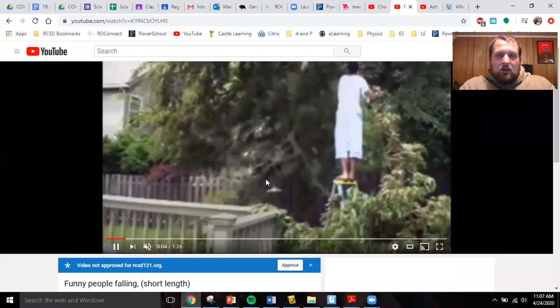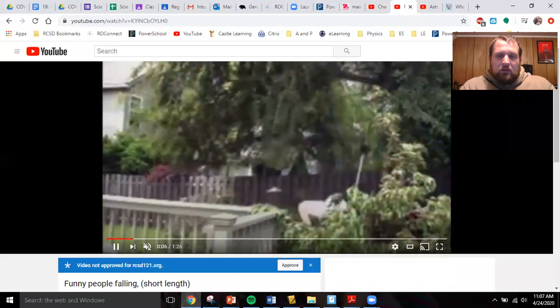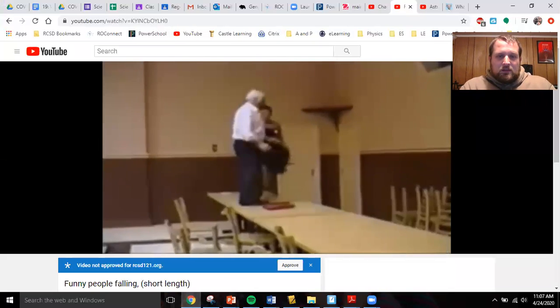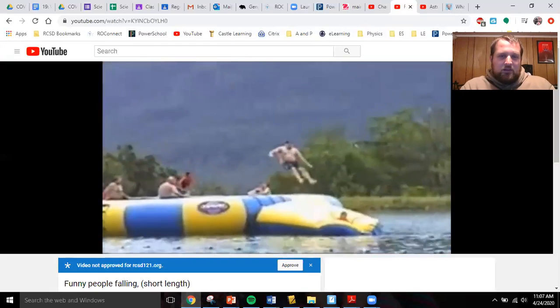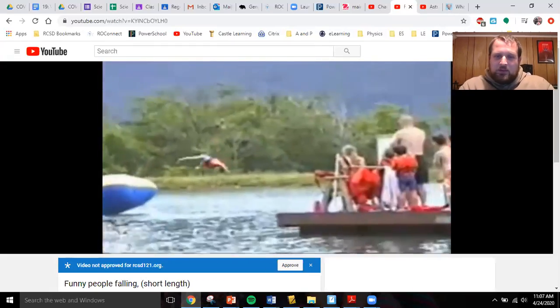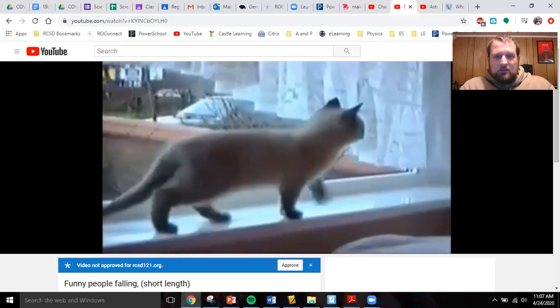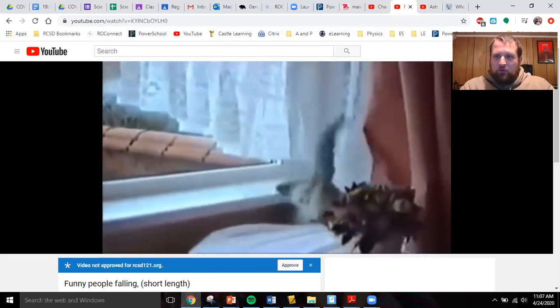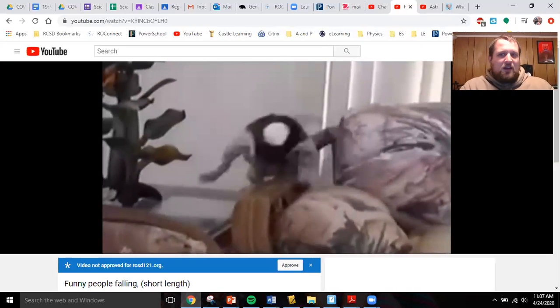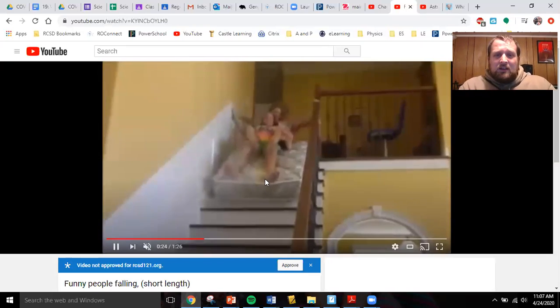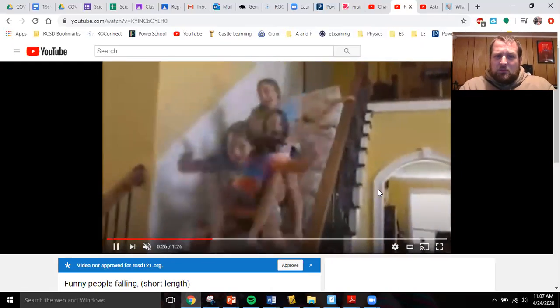So on Earth, this is what acceleration due to gravity does to how falling objects move. More acceleration, more weight, more force. These falls that you're seeing would hurt more because the objects are experiencing more force. And so when they hit something, it hurts more.